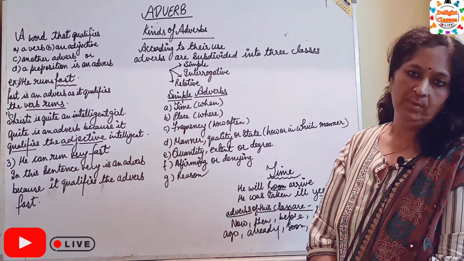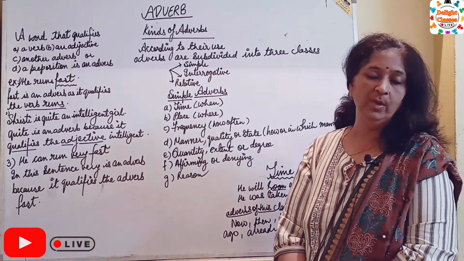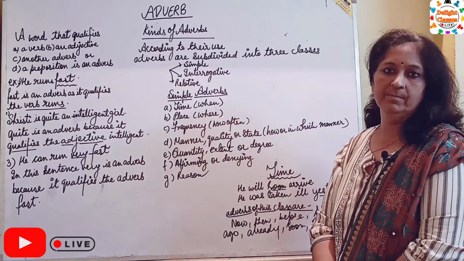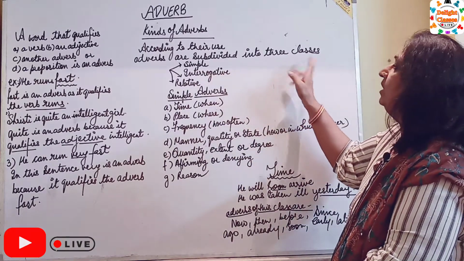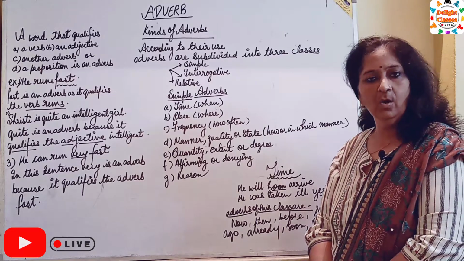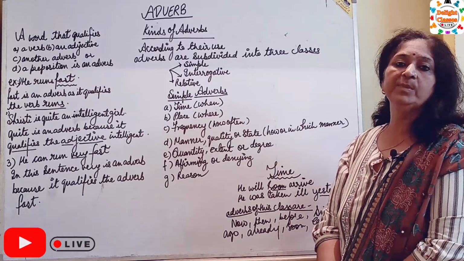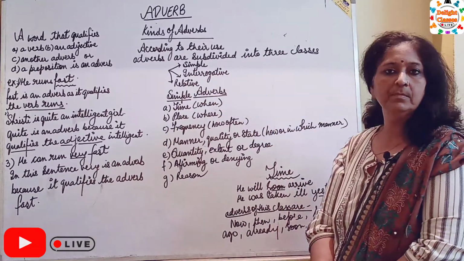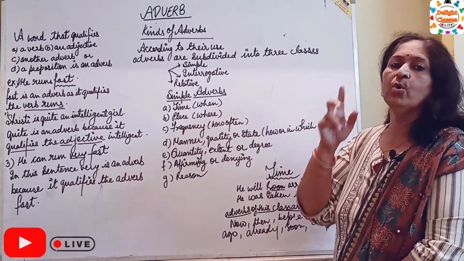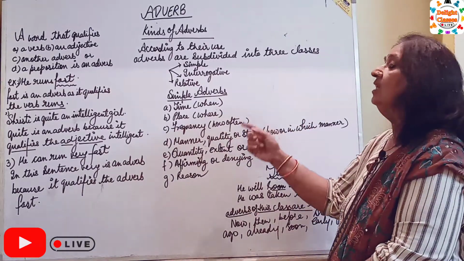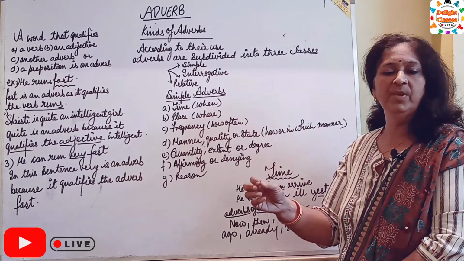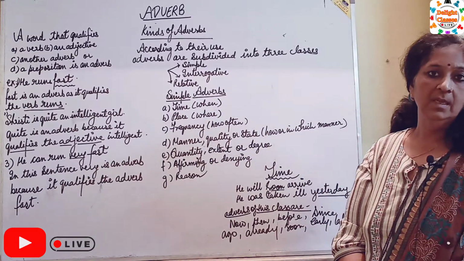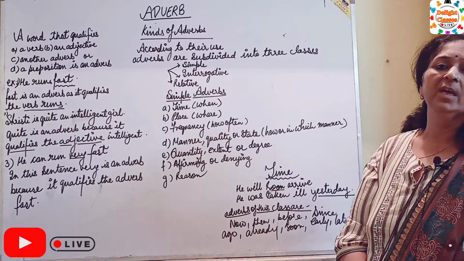Kinds of adverbs. According to their use, adverbs are subdivided into three classes. Number one is simple adverb. Number two is interrogative adverb. Number three is relative adverb. On the basis of their use, adverbs are of three types: simple, interrogative and relative.